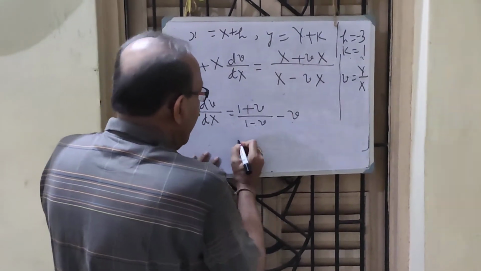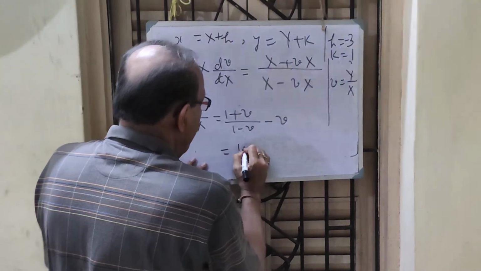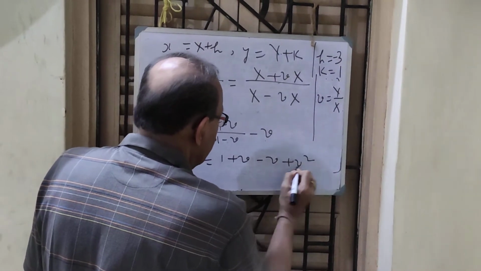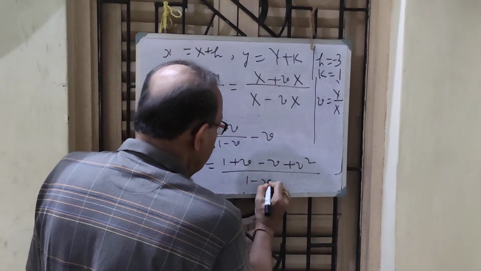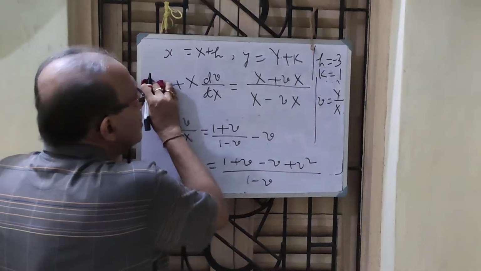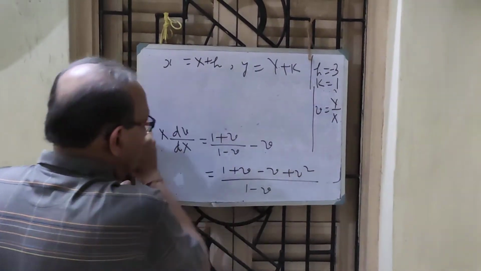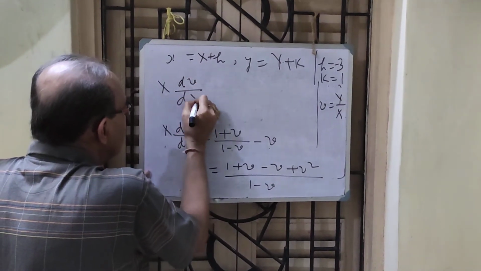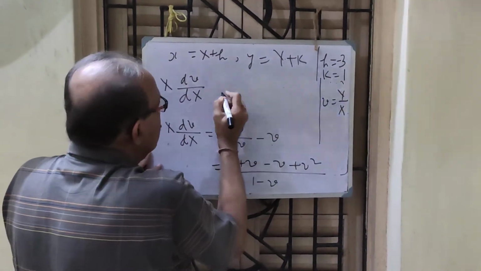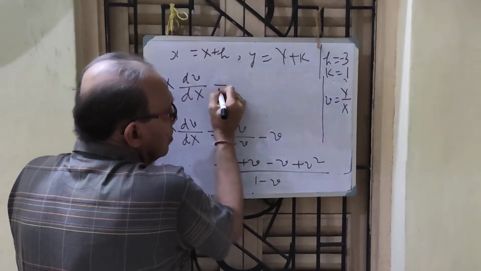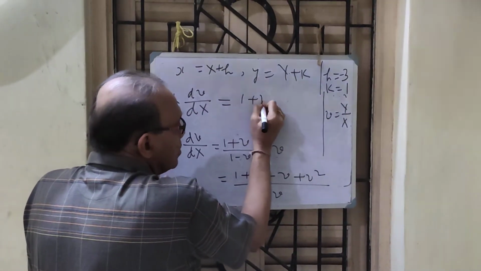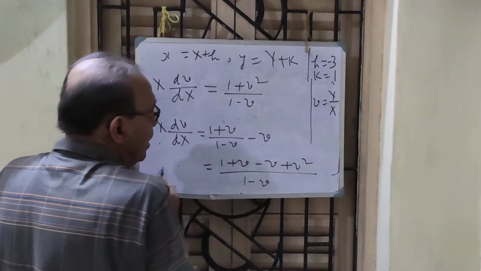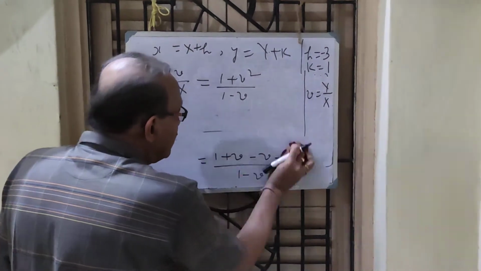So X dv by dX is simply equal to 1 plus v square by 1 minus v, because plus v minus v cancels.